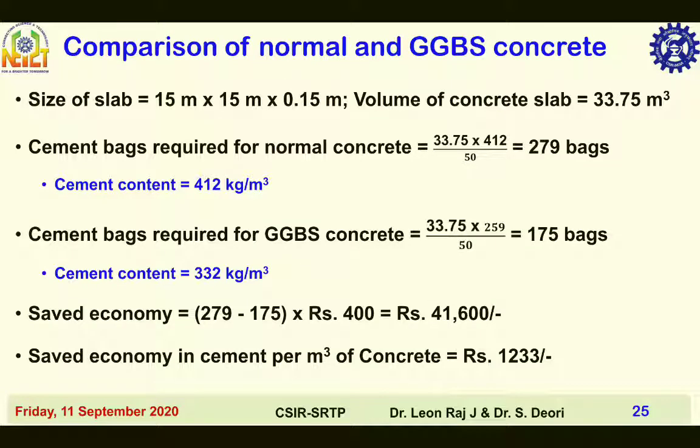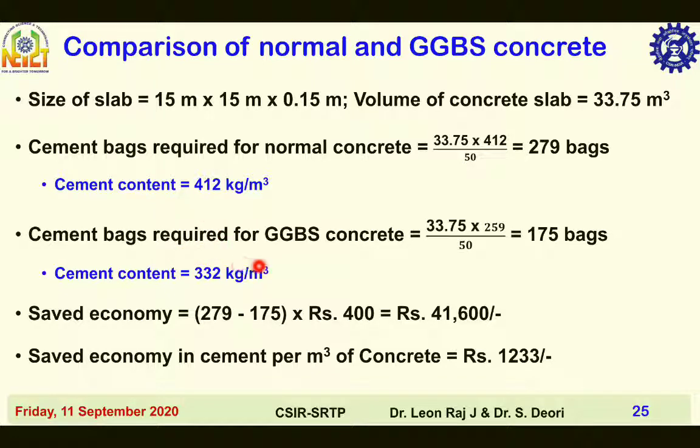Comparison of normal and GGBS concrete. Size of slab is equal to 15 meter by 15 meter by 0.15 meter, that is equal to volume of concrete slab, that is equal to 33.75 meter cube. Cement bags required for normal concrete is equal to 33.75 into 412 divided by 50, that is equal to 279 bags. Cement content is equal to 412 kg per meter cube.